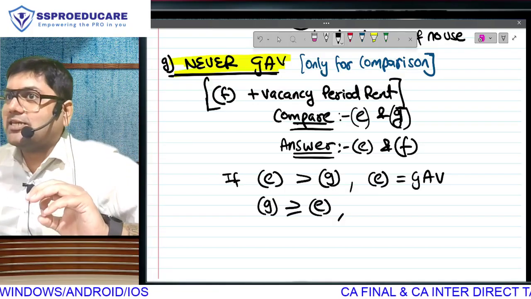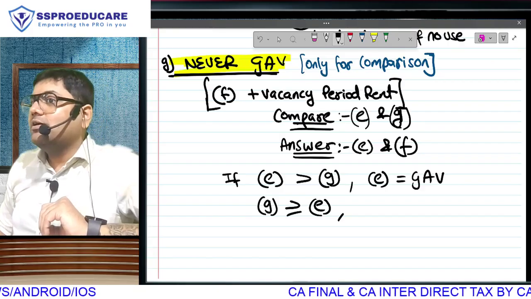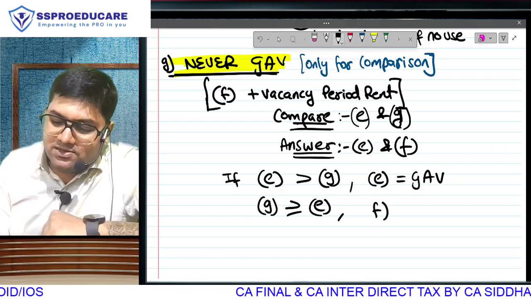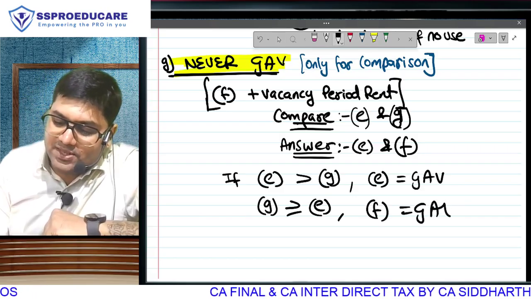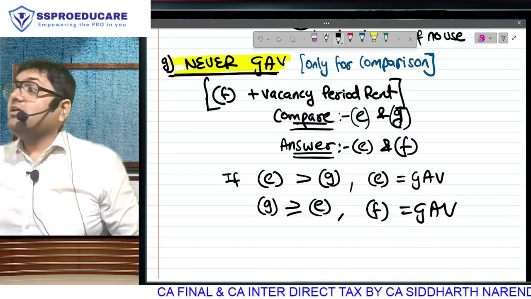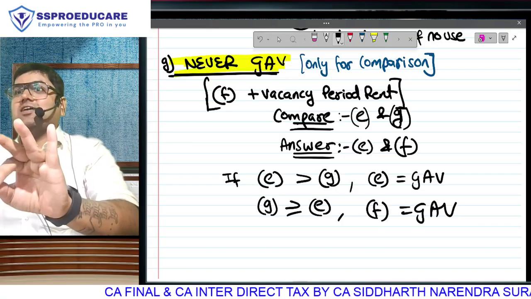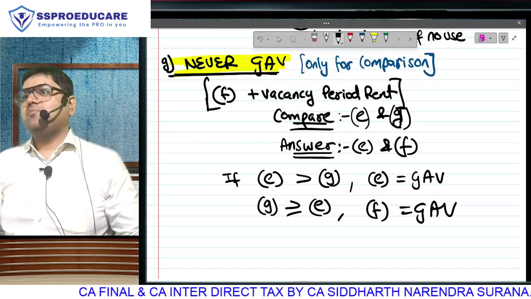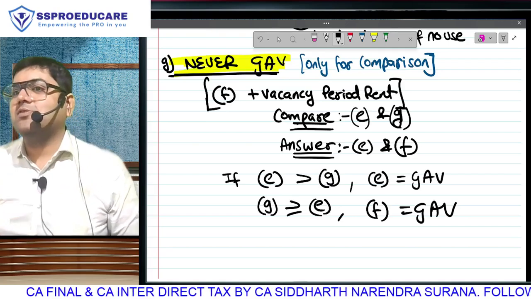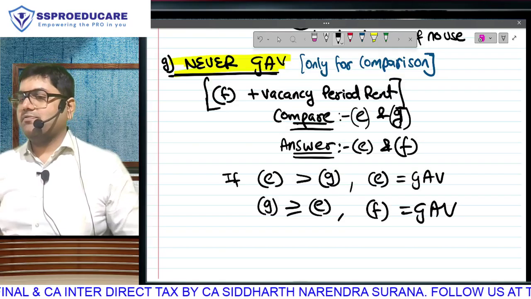And if I am an honest assessee, whatever I have earned, you take tax on that. And what I have earned is not G. What I have earned is F. Meaning, we have to show GAV as whichever is higher. If E is higher, E is the answer. But if G is higher, then F will become the answer. G will never become the gross annual value. If G will never become the gross annual value, then why are we calculating it?